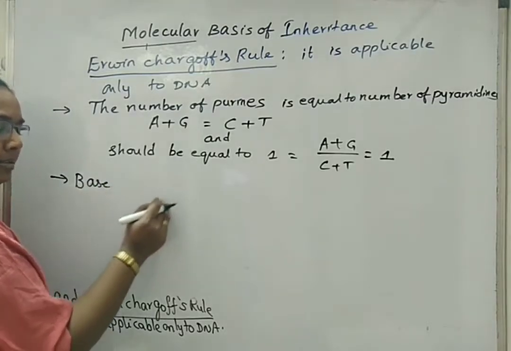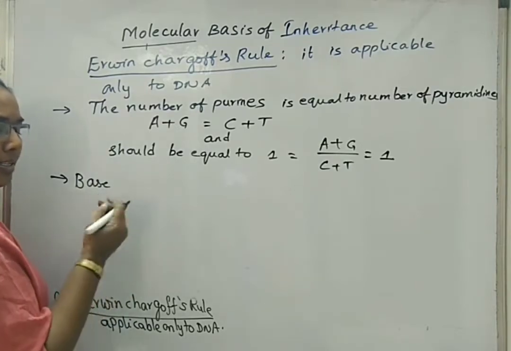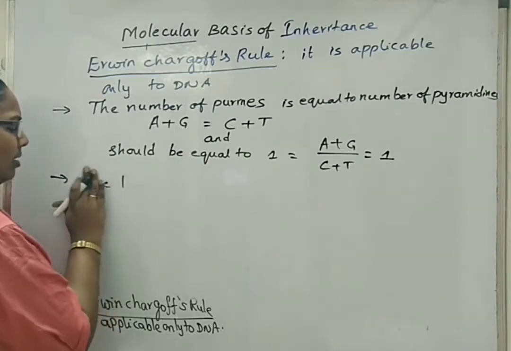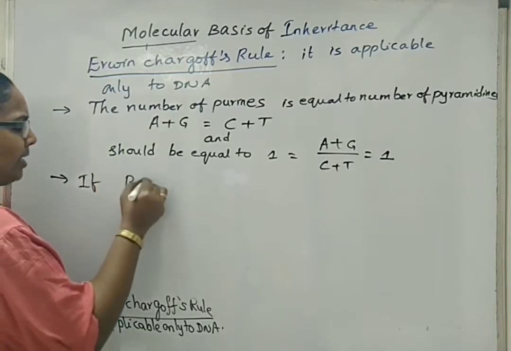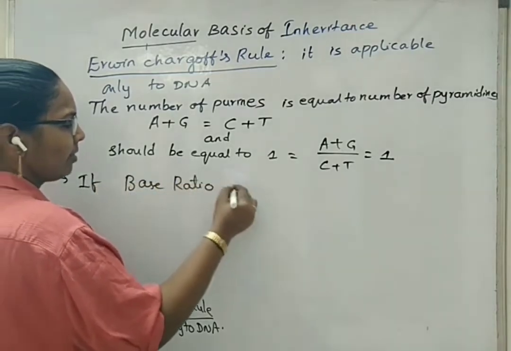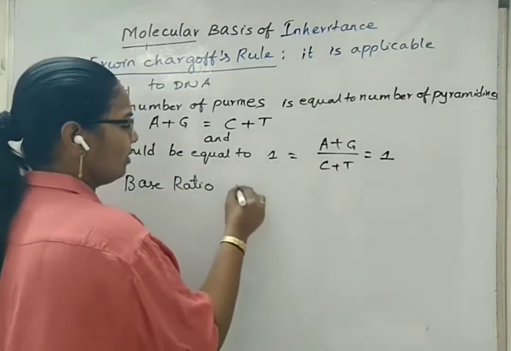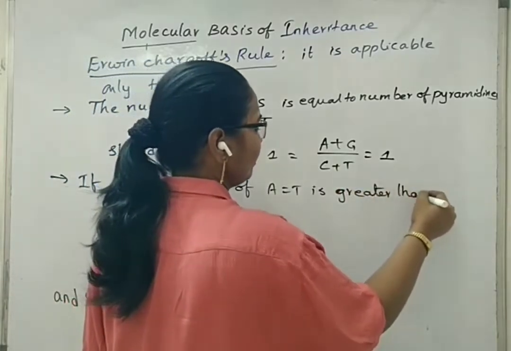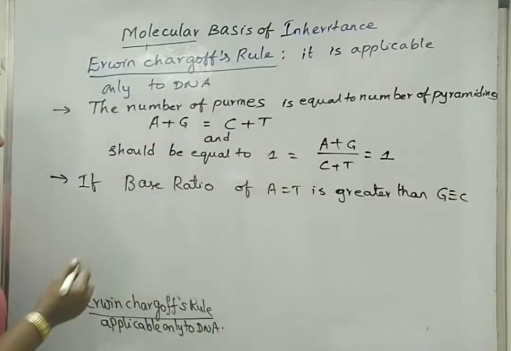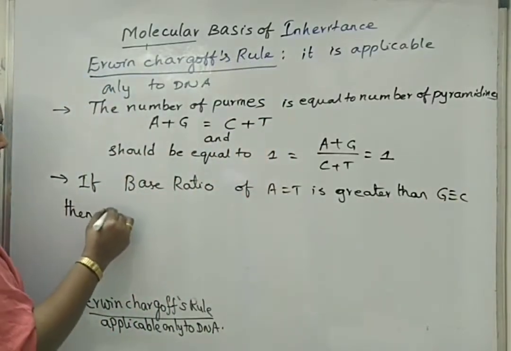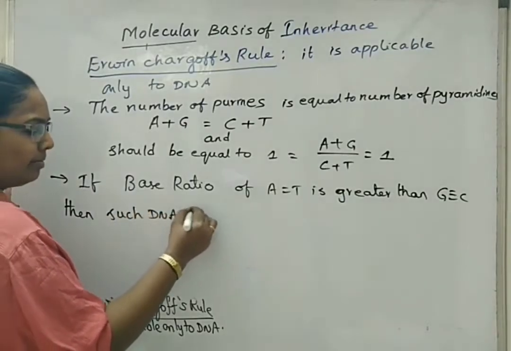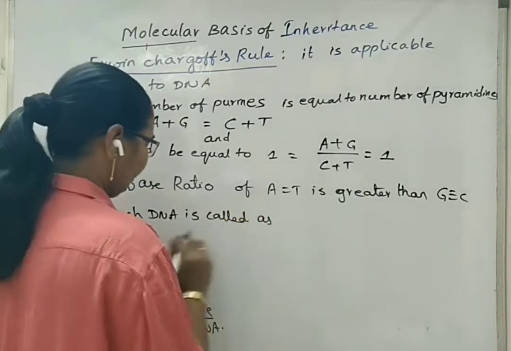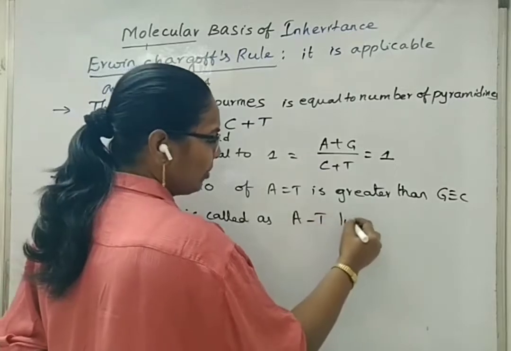If adenine and thymine are greater than the content of guanine and cytosine, such type of DNA is called AT type of DNA.